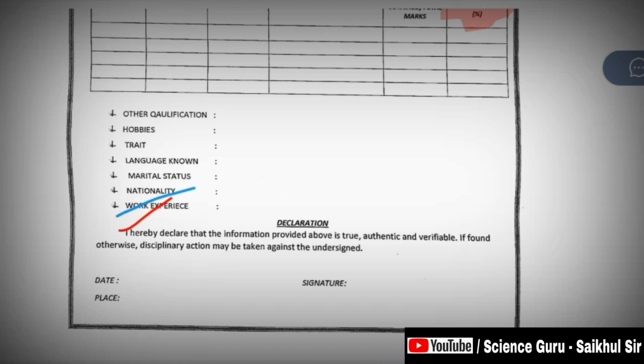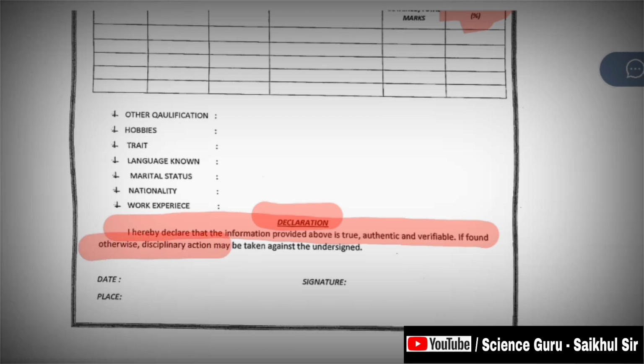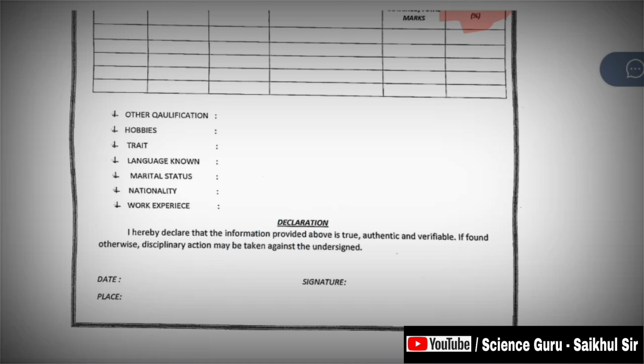Then you have to give a declaration, which is very important, because you have to give assurance that this information is true. So you have to write, I hereby declare that the information provided is true, authentic and verifiable. If found otherwise, disciplinary action may be taken against the undersigned. So who will sign here? Against him. If someone gives any false information, they may take disciplinary action against him. So do not put any false information in your CV.